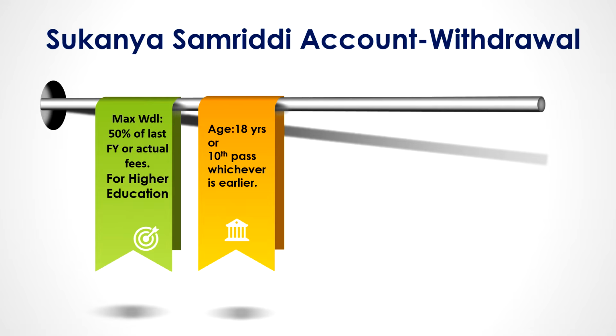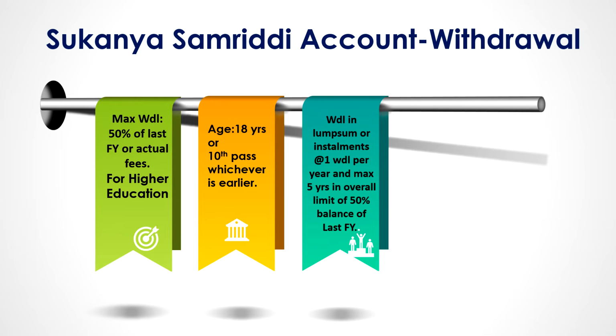Only after 18 years can this withdrawal be taken, or after 10th pass, whichever is earlier. So as soon as the girl child passes 10th class or reaches the age of 18 years, withdrawal can be taken. One more condition is that withdrawal can be taken in lump sum or in installments. Installments will be paid at a rate of 1 withdrawal per year, for a maximum of 5 years, within an overall limit of 50% of the balance of the last financial year.